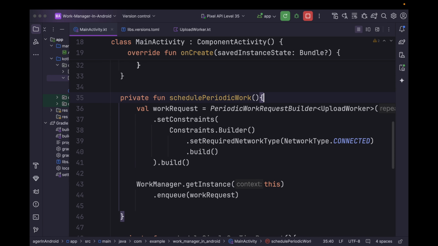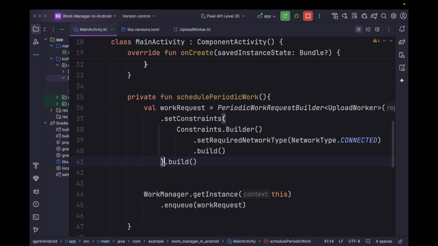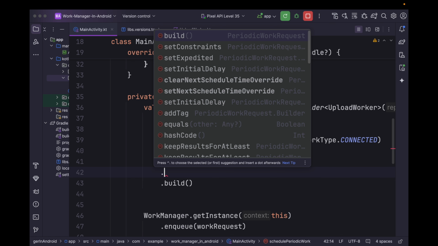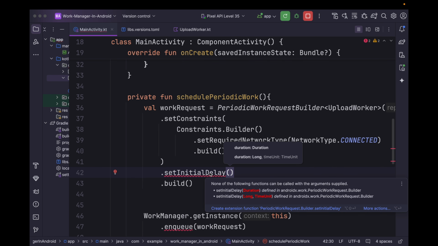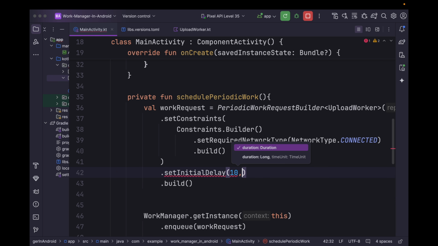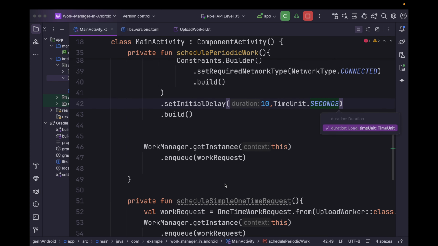And let's suppose we want to delay the first execution. So for that, before calling build, we can simply set the initial delay. So using this initial delay, first work request will be delayed for the interval that we mention over here. So let's delay it for 10 seconds maybe, and we can use the time unit seconds.